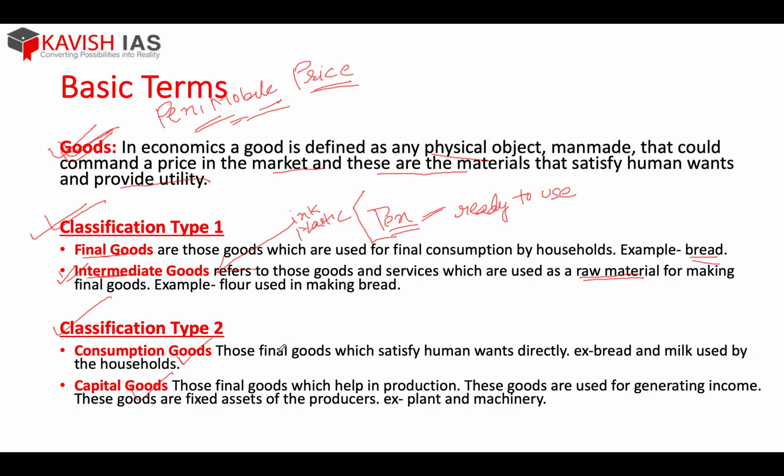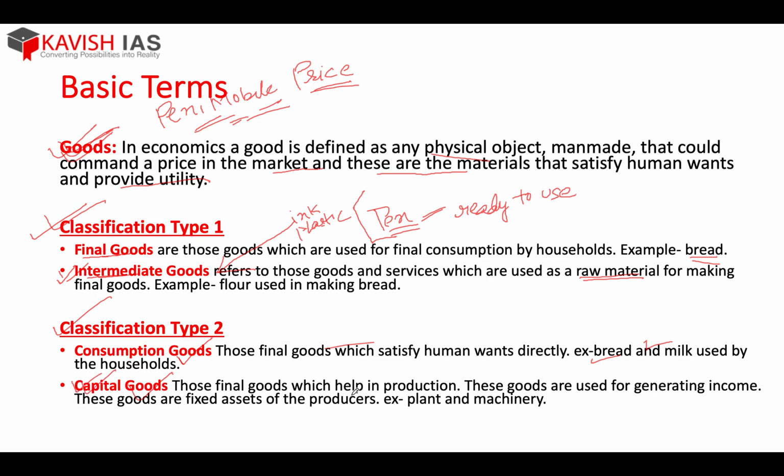Consumption goods are those goods which you use directly for your consumption. I have given examples earlier: bread, milk. The final goods which you are using are consumption goods, because who is doing the consumption? The consumers. So consumption goods are the final goods used by consumers like you and me. And then capital goods.